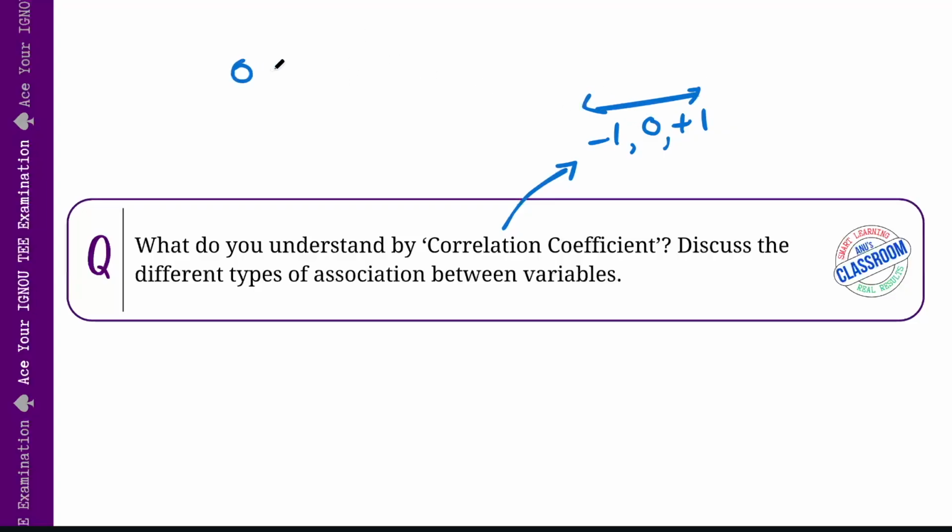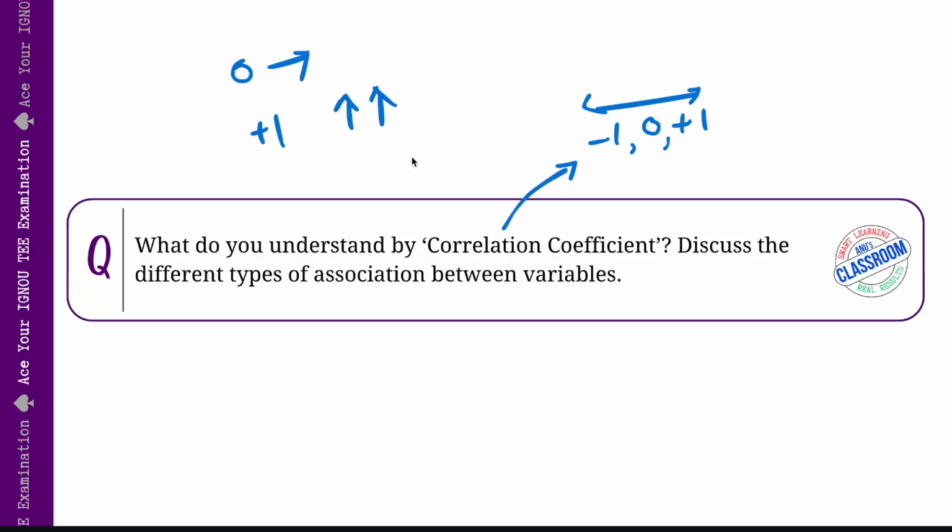0 indicates that there is no relation at all. There is no linear relationship between the two variables, which also means that the two variables are not influencing each other in any predictable way. If the correlation coefficient is closer to +1, then the variables we are checking have a positive correlation, which means that if one variable is increasing, the other also will increase.